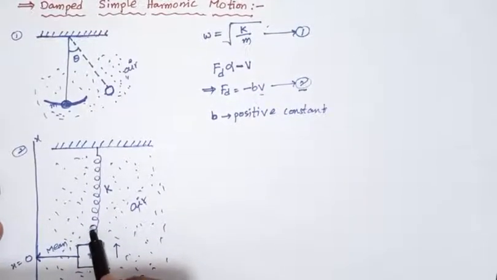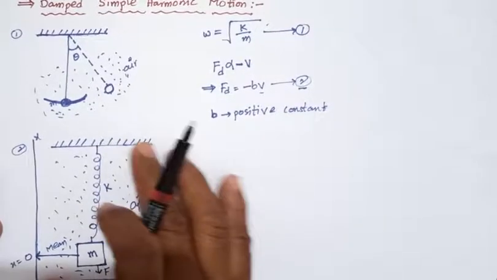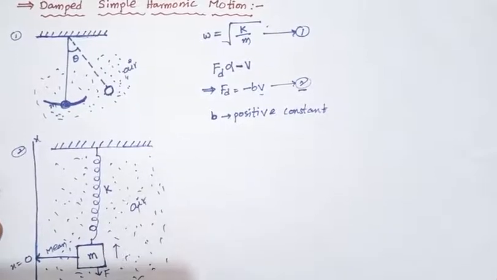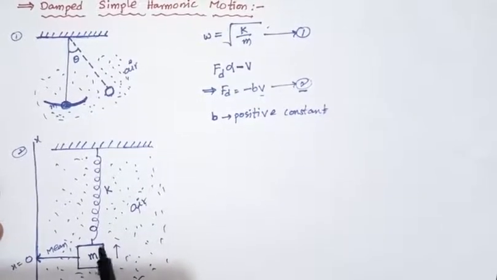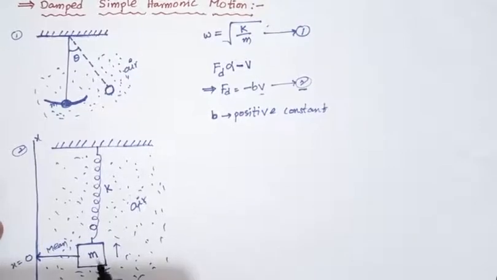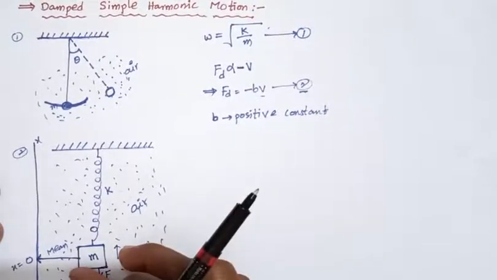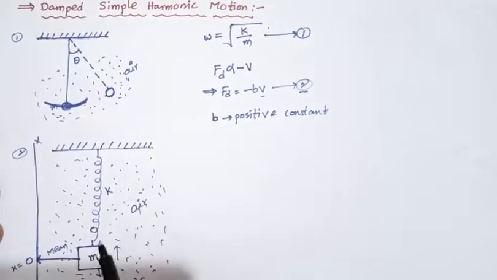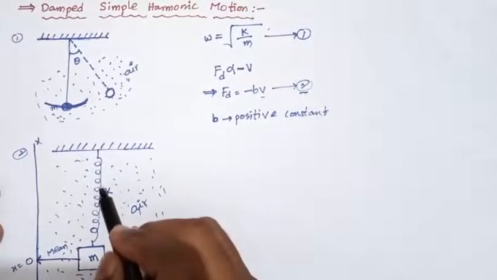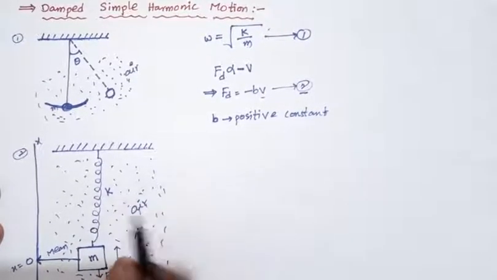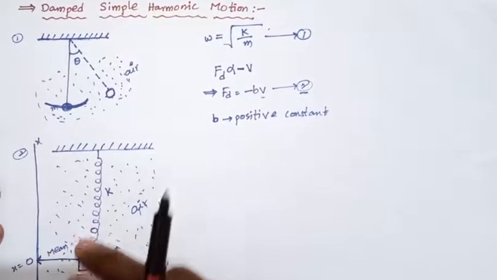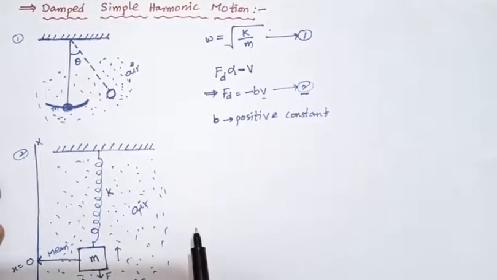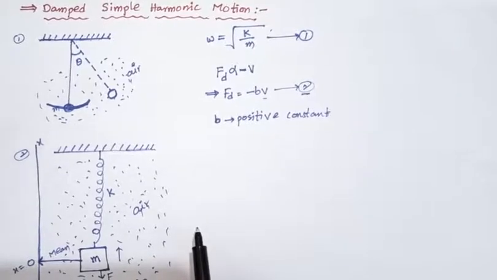Here we consider only the spring, which undergoes simple harmonic motion. It is attached to a block of mass m, and a very small force is applied in the downward direction. What happens? It elongates and compresses, elongates, compresses. The motion is simple harmonic motion, upward direction and downward direction, continuously.